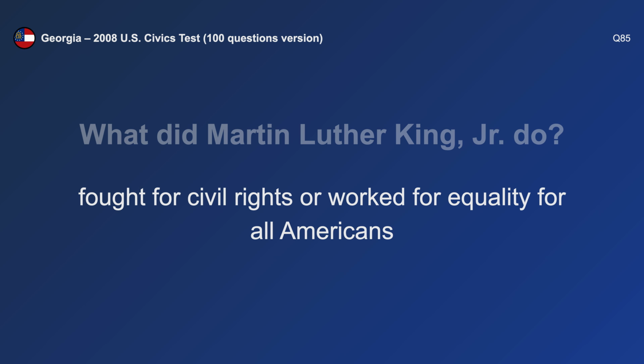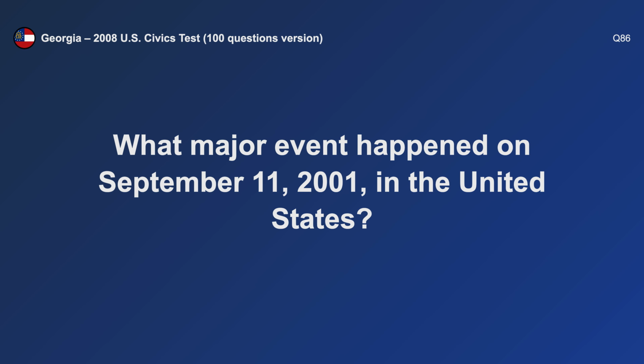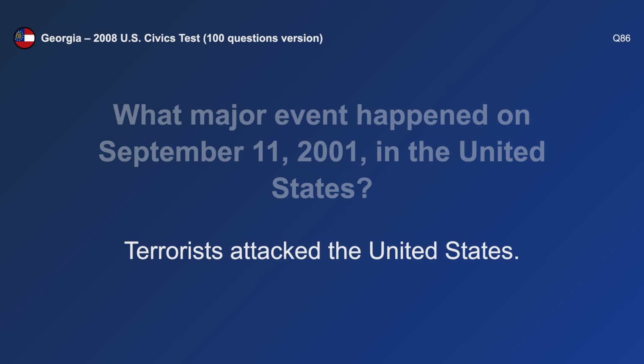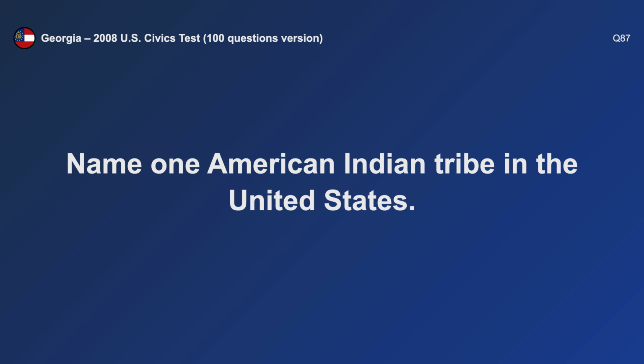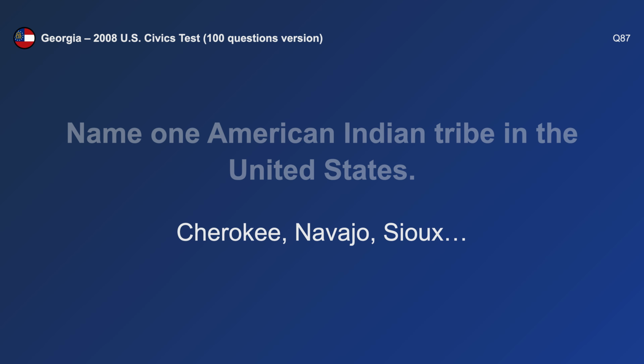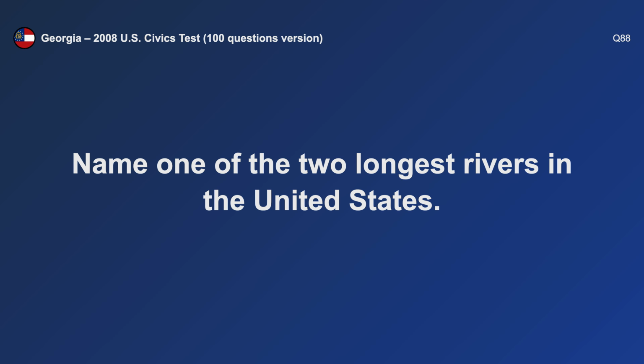Fought for civil rights. What major event happened on September 11th, 2001 in the United States? Terrorists attacked the United States. Name one American Indian tribe in the United States. Cherokee. Name one of the two longest rivers in the United States. Mississippi.